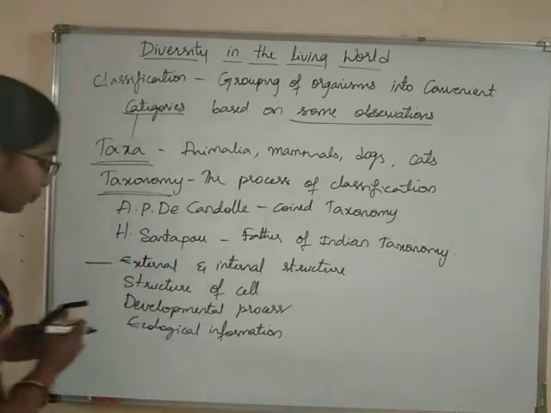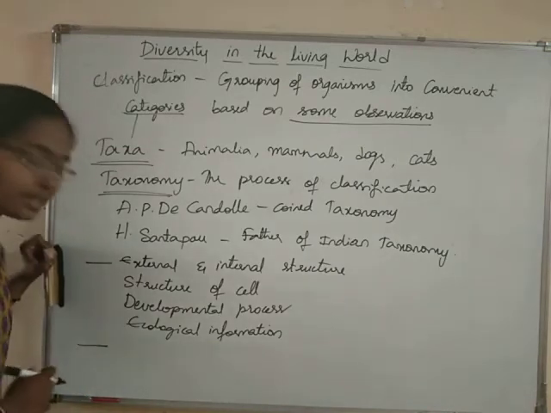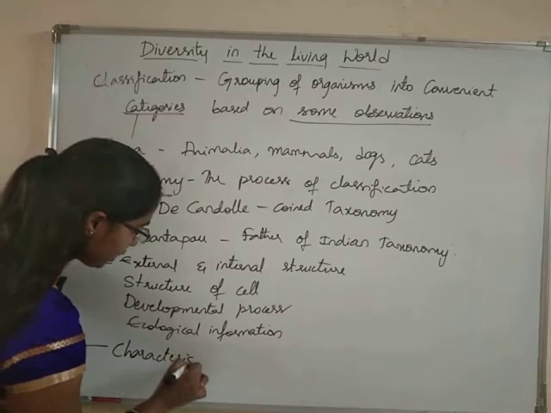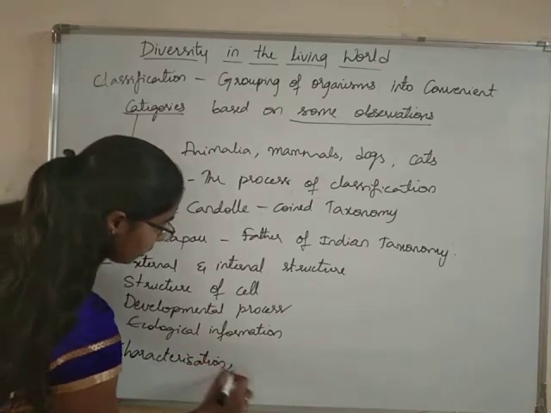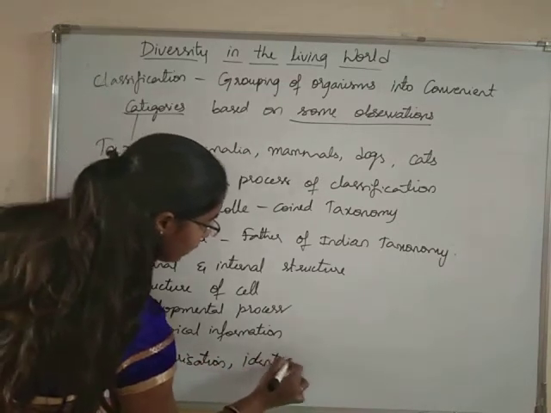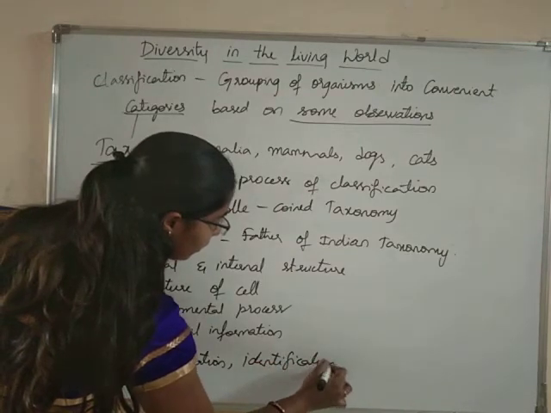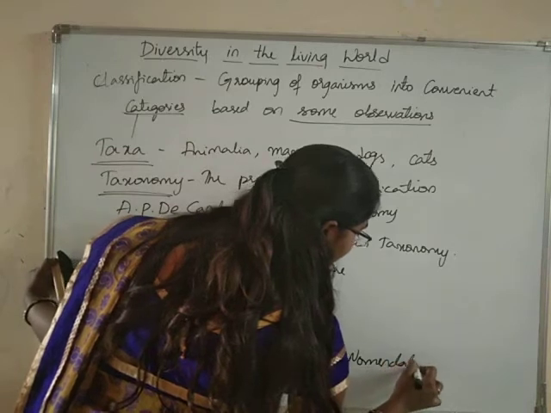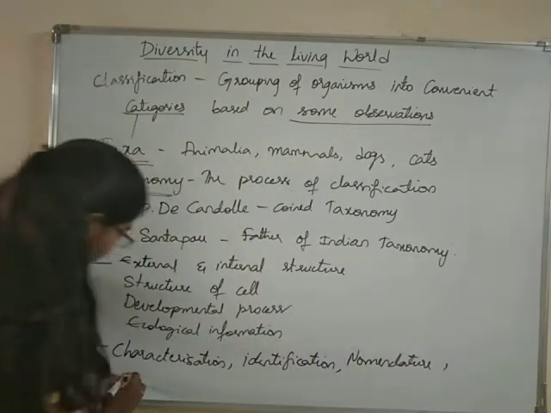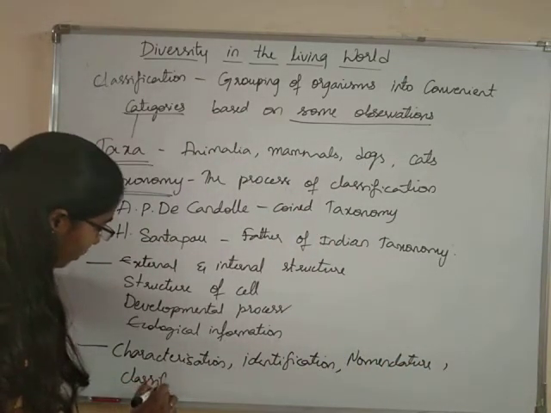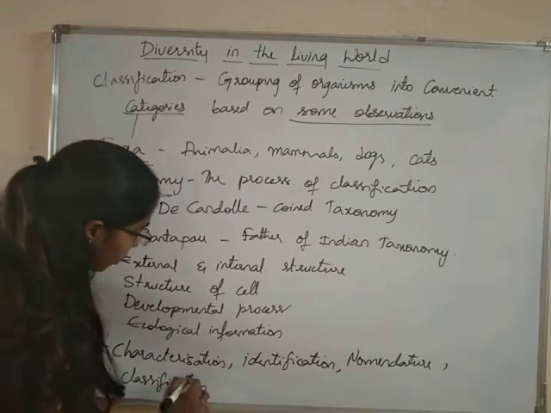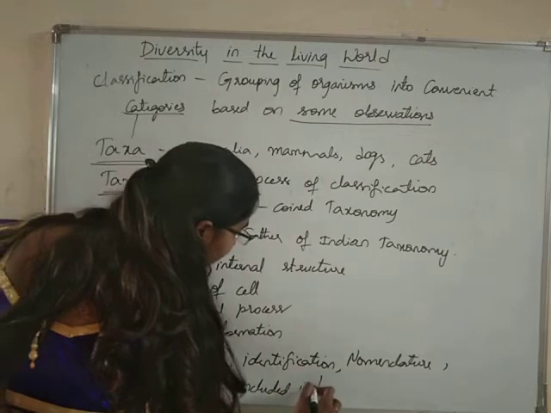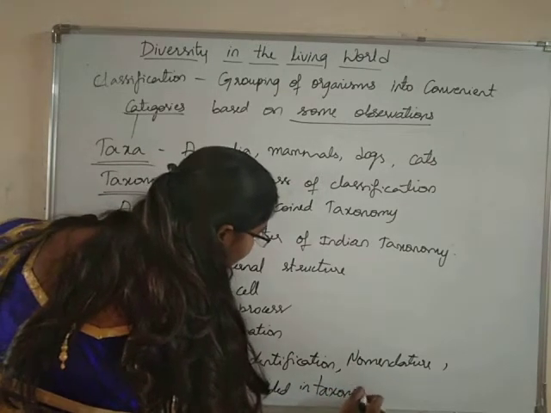Okay. So students, finally we can say that characterization, identification, nomenclature and classification are the processes which are included in taxonomy.